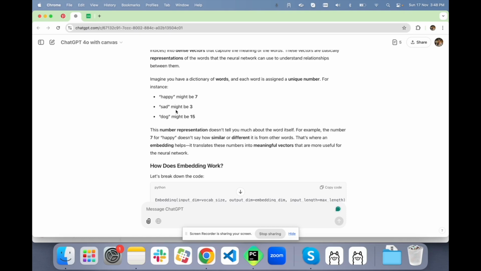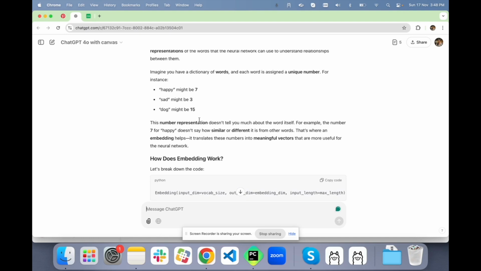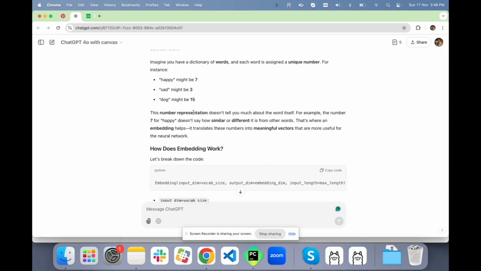So it converts words into numerical representation or vectors of dimensions that we will specify. And why is this useful? For example, happy is represented by the number 7, sad by the number 3, dog by the number 15. Now, the model will not differentiate between happy, sad, and dog because it does not know the meaning. For the model, 7, 3, and 15 are three different unique numbers. And that is the main intent. The model should not favor any number, should not favor any word. So, that is how embedding helps.